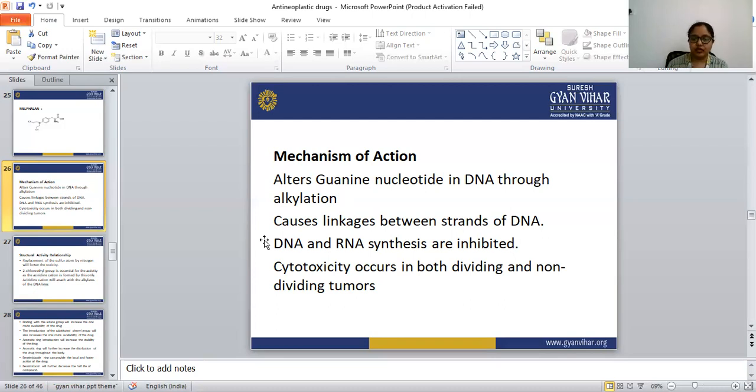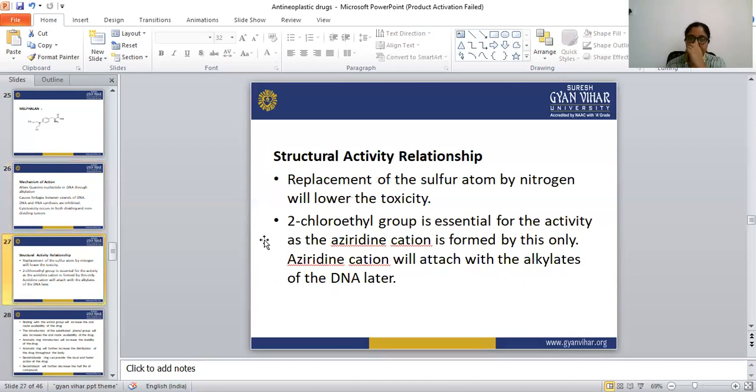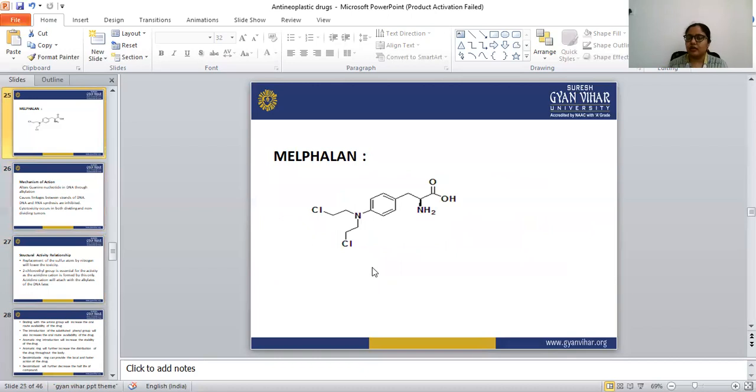If you learn that main mechanism of action, you can write it for any of these nitrogen mustards or alkylating agents. Let's see the structural activity. The structural activity is also the same: dichloroethylamine is necessary for showing the anti-cancer activity.